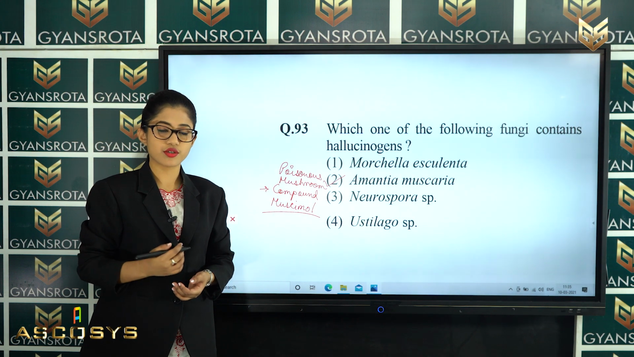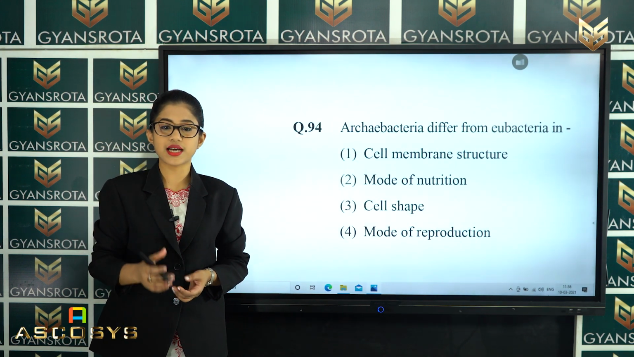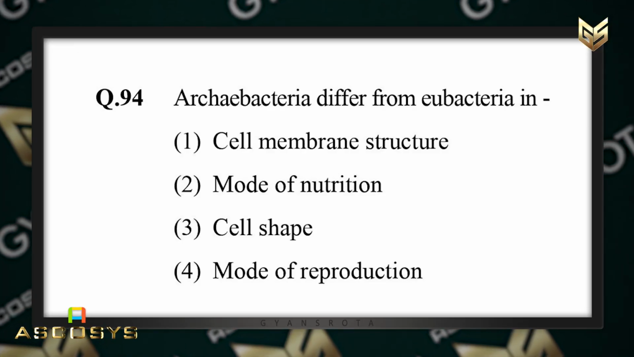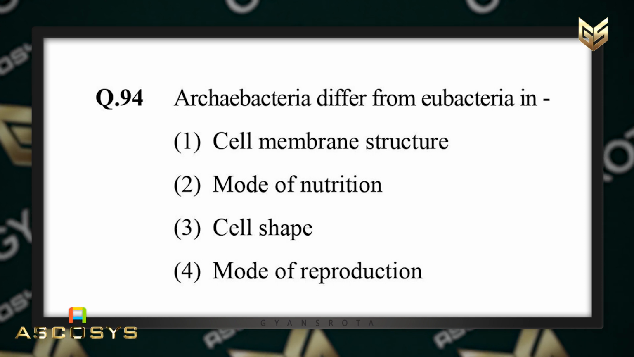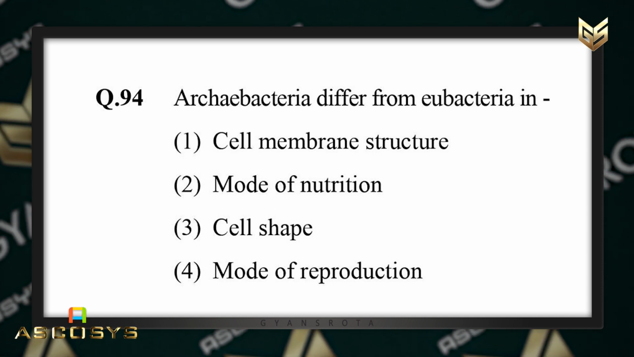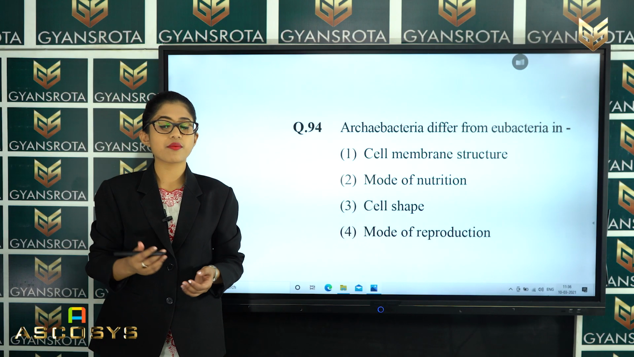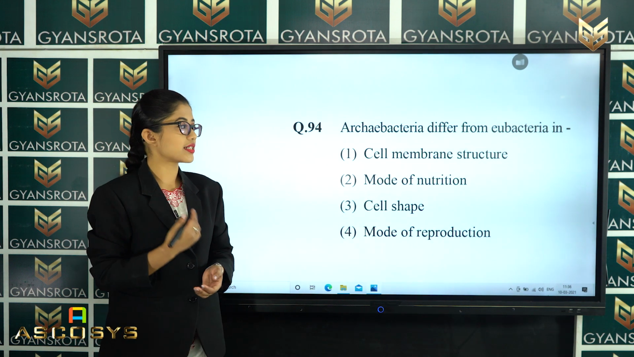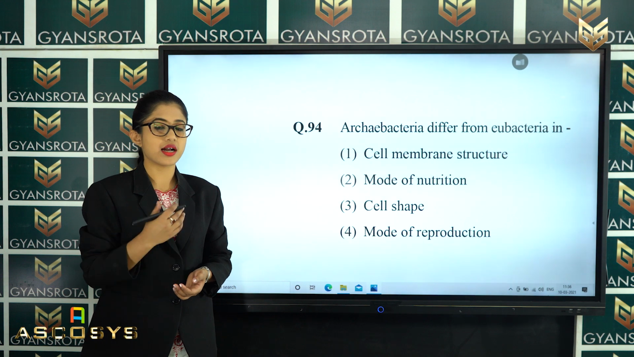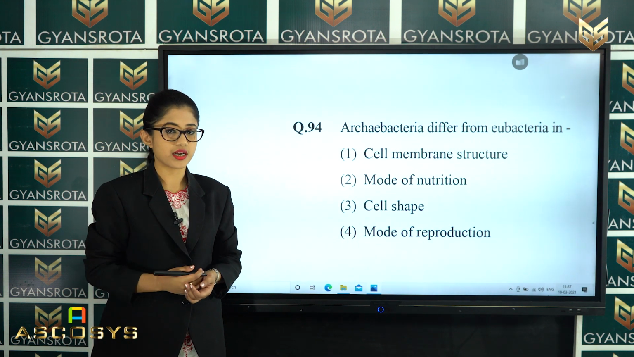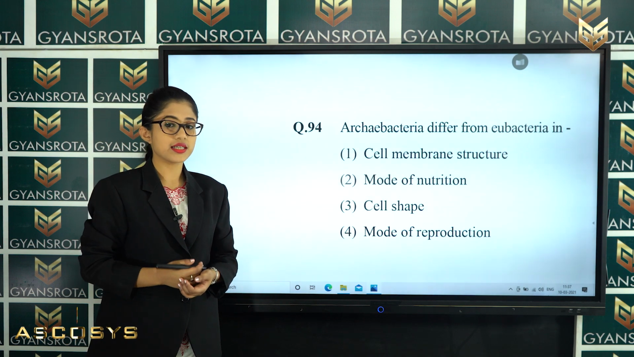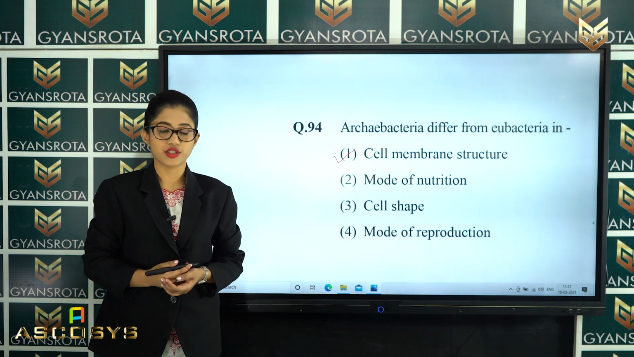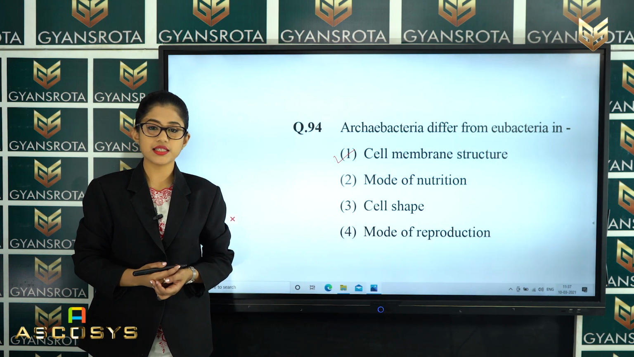Now, let us proceed to the next question, question number 94. Archaebacteria differ from eubacteria in cell membrane structure, or mode of nutrition, or cell shape, or the mode of reproduction. From the chapter Biological Classification, while discussing the kingdom Monera, we have discussed the differences between the Archaebacteria and the eubacteria. The correct option is option number 1, cell membrane structure. So option number 1 is the correct answer for this question.